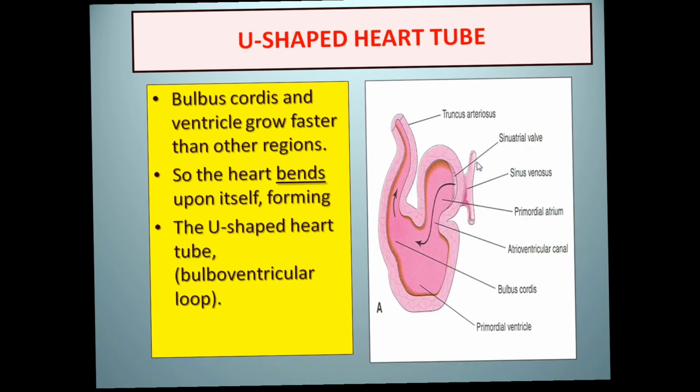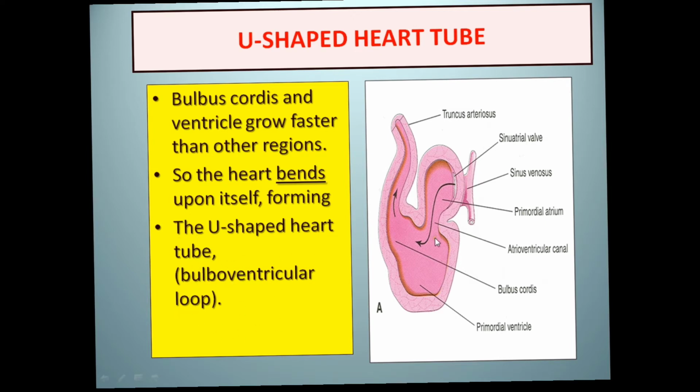So what happened when the dilatation occurred? Proliferation of the heart tube started, and the site where the proliferation or enlargement of the tube occurs is very confined, or very small. So the tube gets folded on itself in the form of a band, and that band is called a loop, the bulboventricular loop.